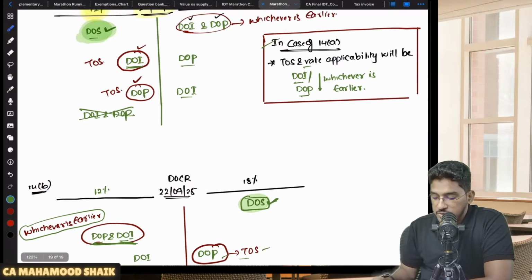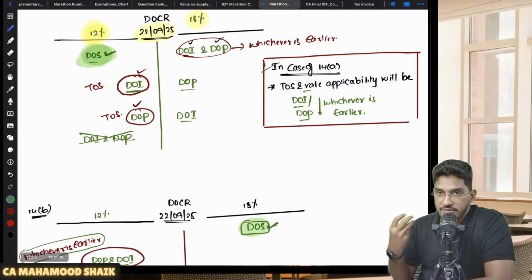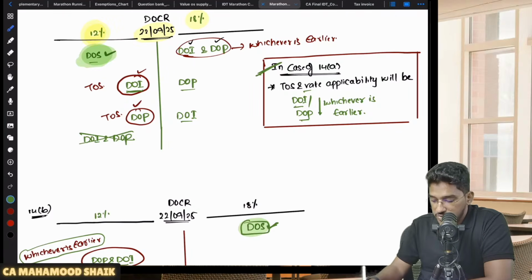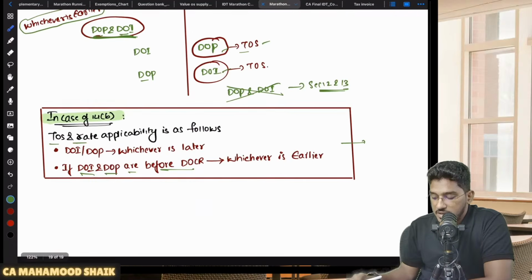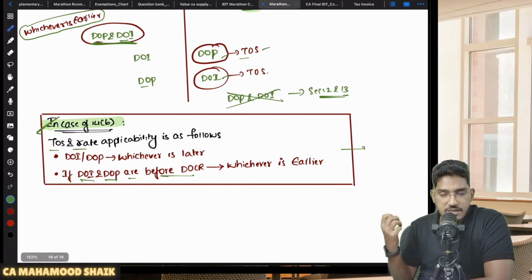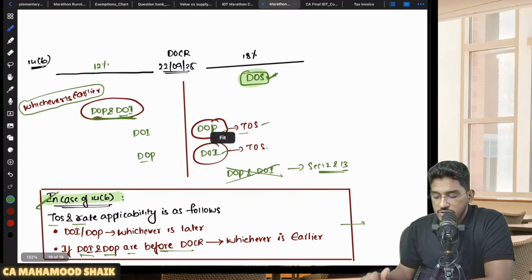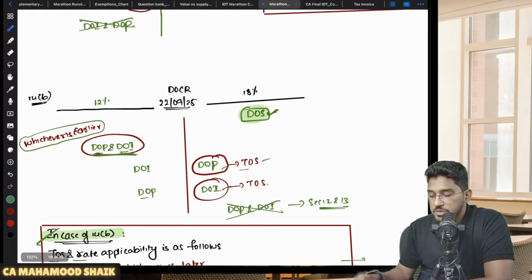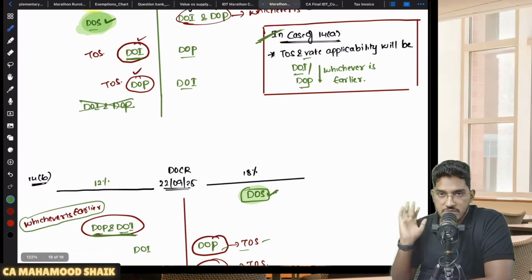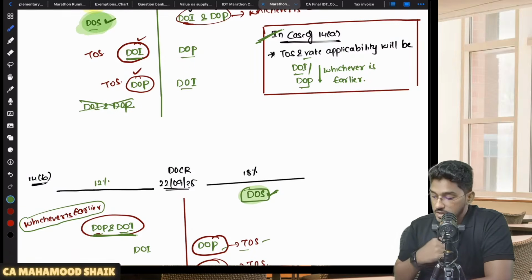Understood? So if you are able to remember the logic, go with the logic. If you are finding it difficult to remember the logic, just try to remember this one single line summary as a thumb rule. Understood?